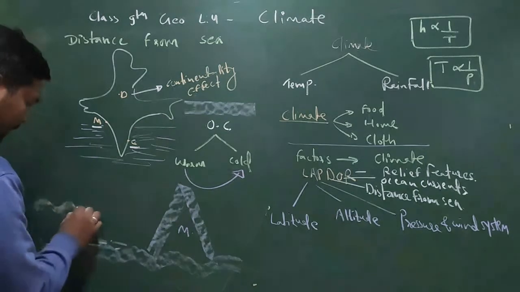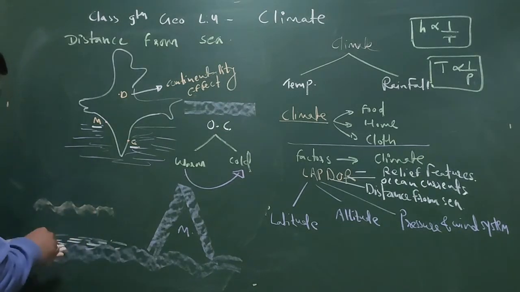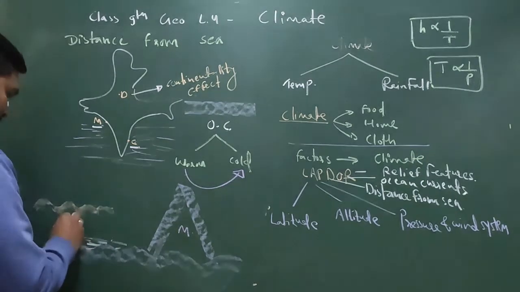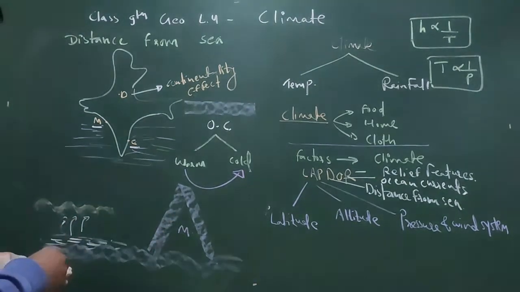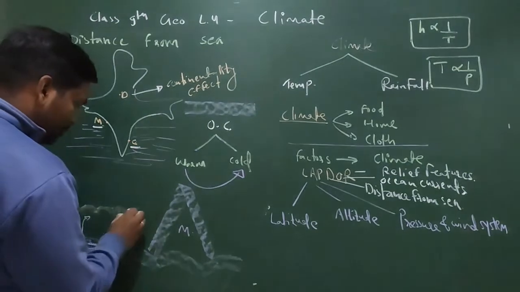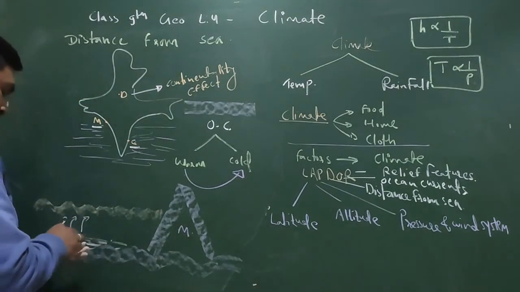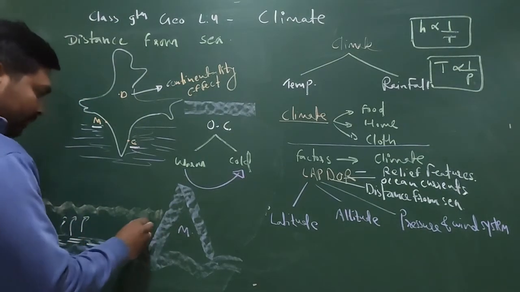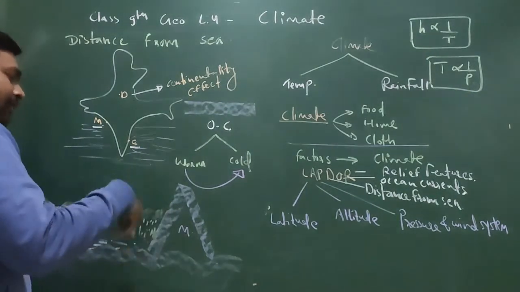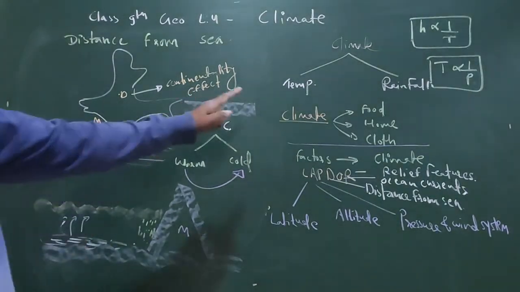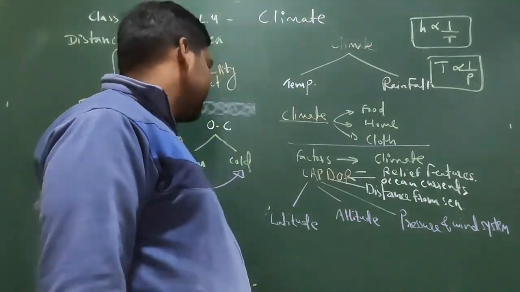This wind will carry moisture because it is passing over the water body, and after some time it will collide with the mountain and bring rainfall. Since this rainfall happens because of the mountain, it is also affecting the climatic condition.